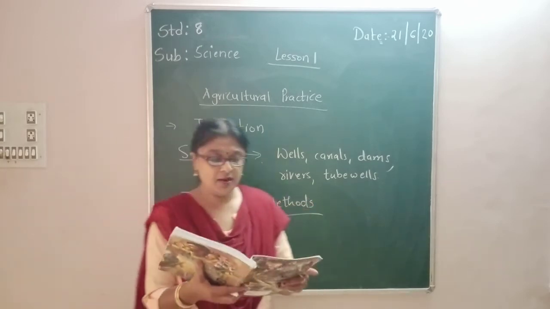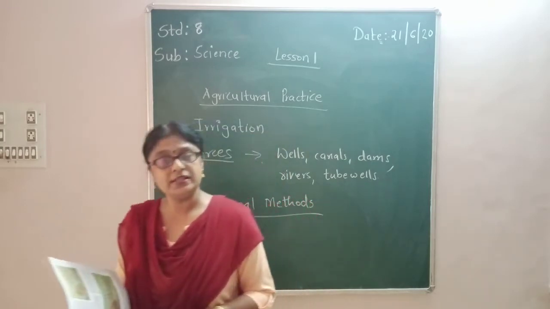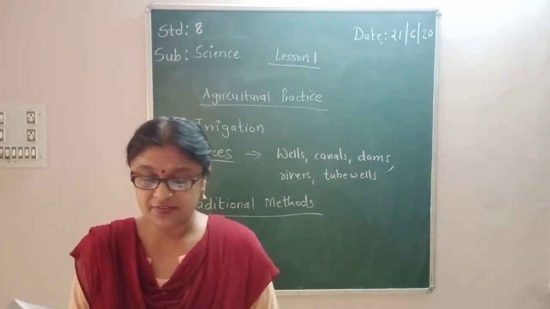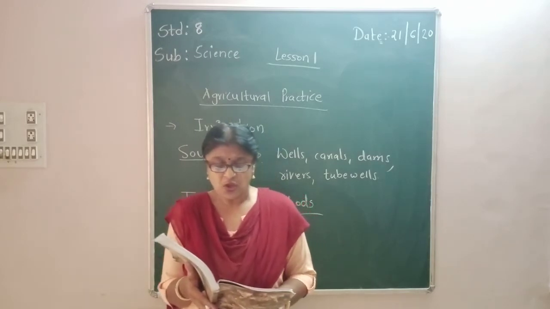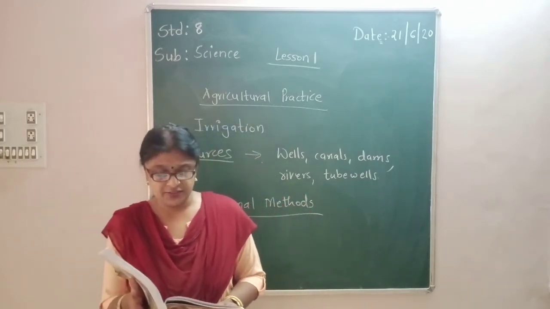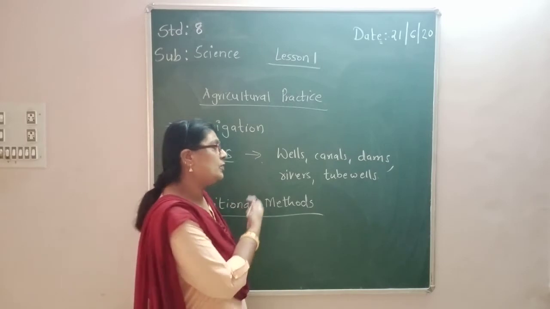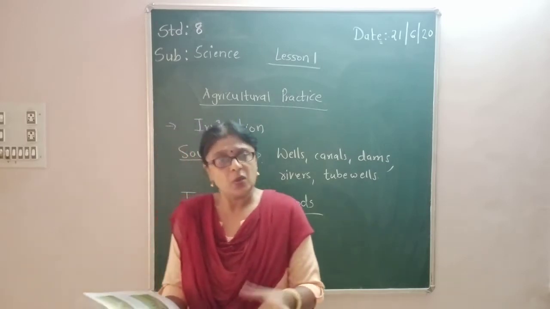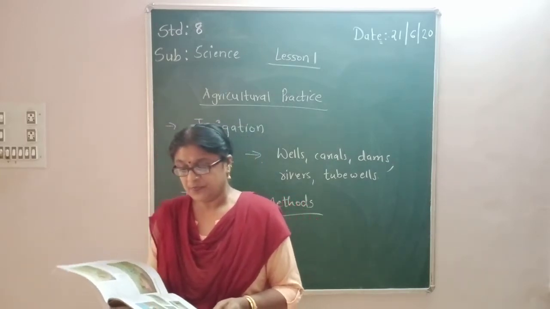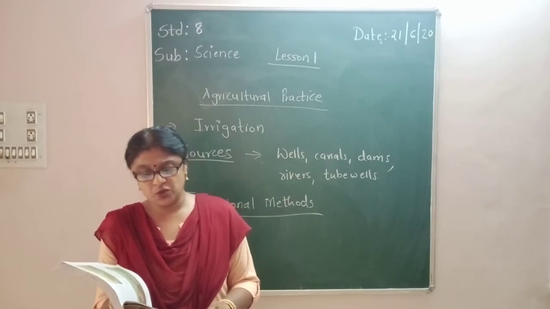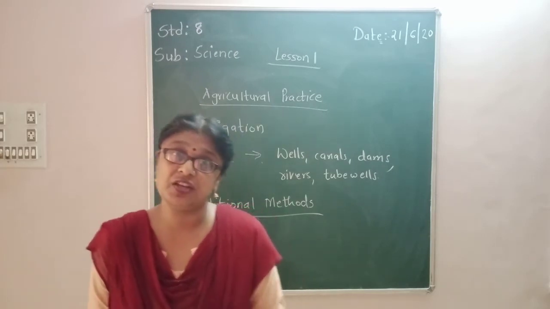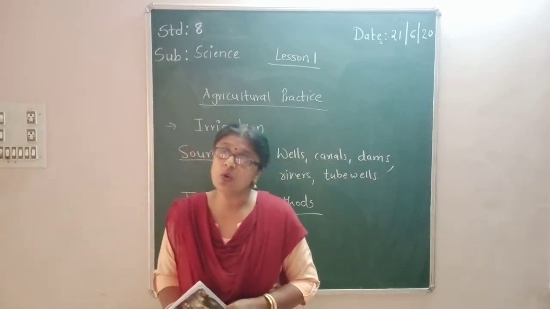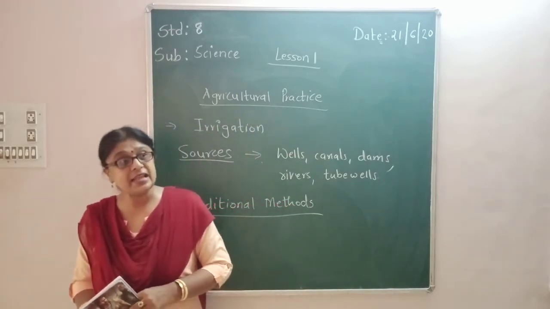Traditional methods are where the water available in the wells, lakes and canals is lifted up by different methods in different regions for taking it to the fields. Water is obtained from the rivers and wells with the help of different techniques. Cattle or human labor is used in these methods. So these methods are cheaper but less efficient. Cheaper means it does not cost so much, but they are less efficient.